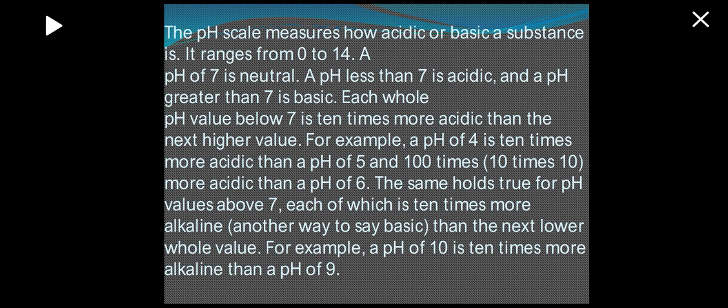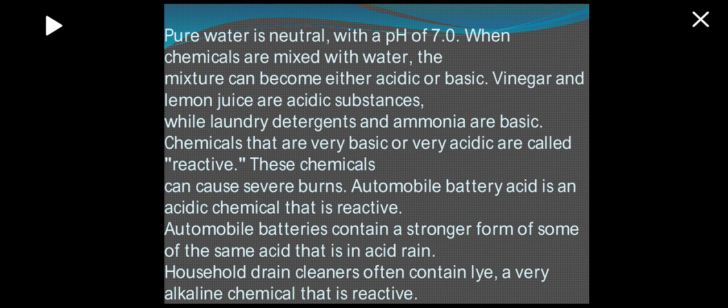Another way to say basic is alkaline. Each pH value is 10 times more acidic or basic than the next lower value. For example, a pH of 10 is 10 times more alkaline than a pH of 9. Pure water is neutral with a pH of 7.0. When chemicals are mixed with the water, the mixture can become either acidic or basic.